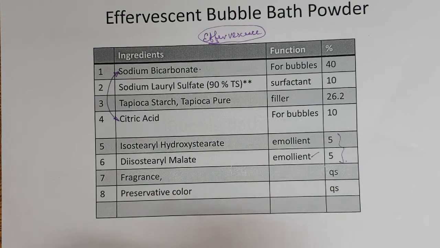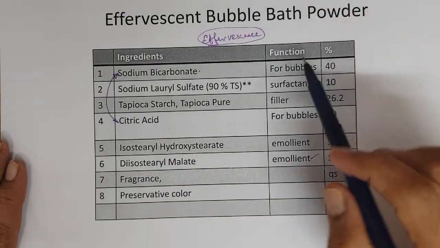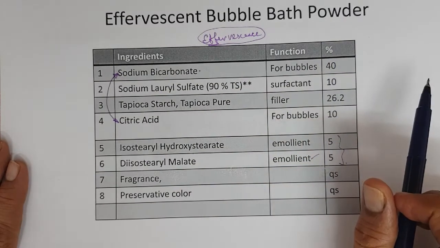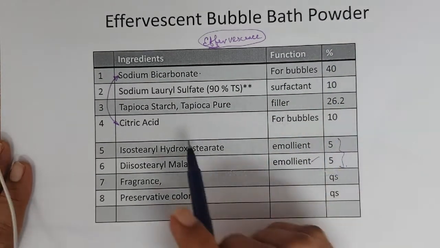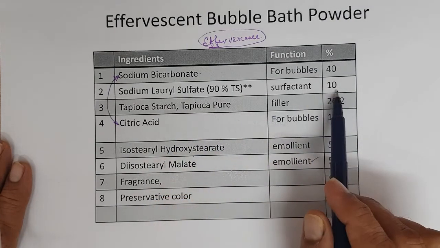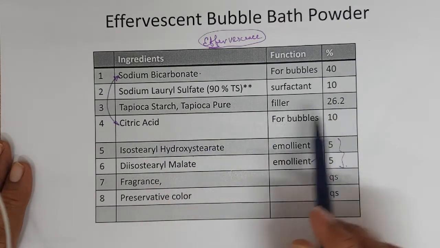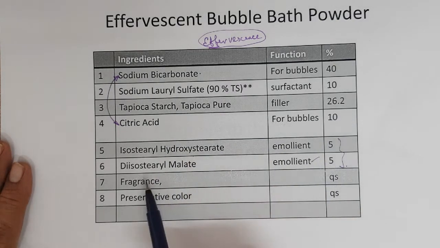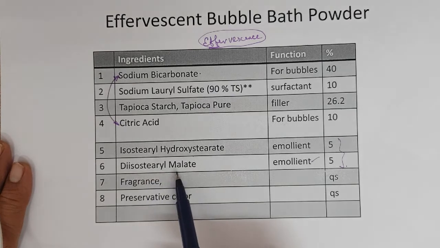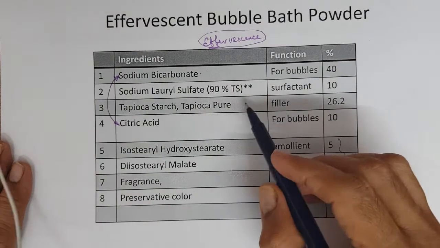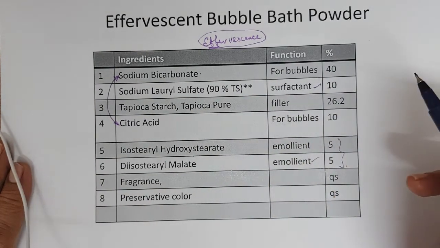This is yet another formula: an effervescent bubble bath powder. It contains sodium bicarbonate at 40% level, sodium lauryl sulfate, tapioca starch, citric acid, isostearyl hydroxystearate, diisostearyl malate, fragrance, preservative and color. Here sodium lauryl sulfate is the surfactant.